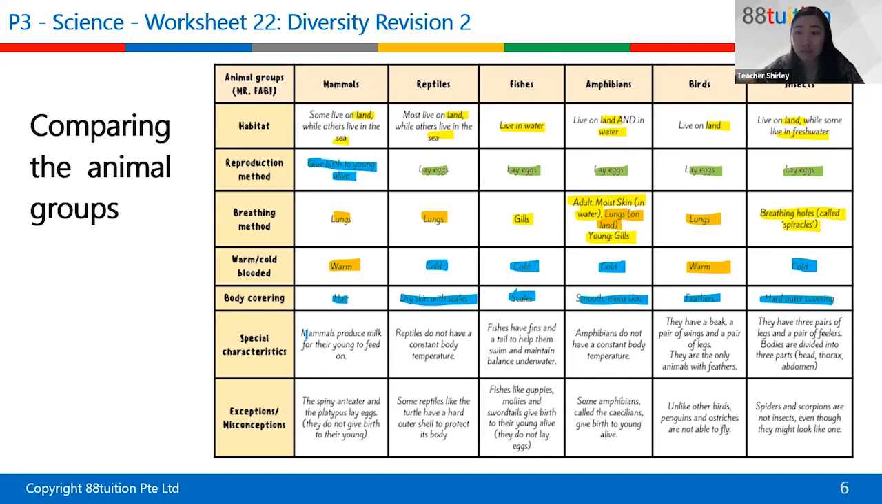What differentiates them from others? So the mammals produce milk for the young to feed on, right? The reptiles do not have constant body temperature, because reptiles are basically cold-blooded.